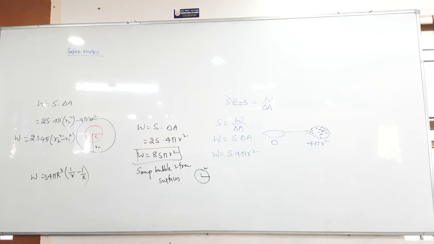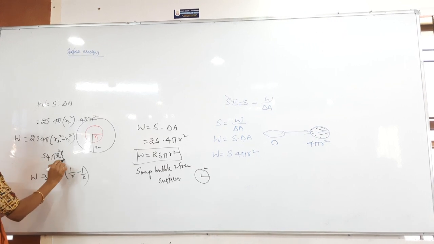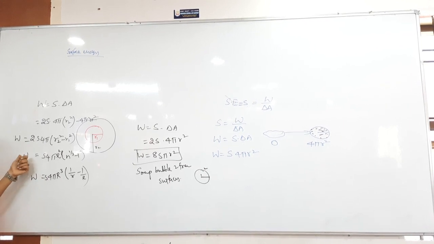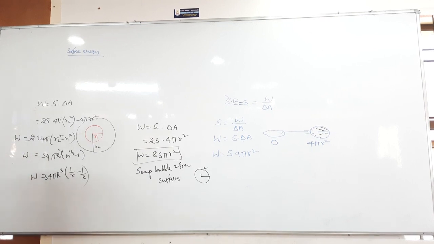Done anybody? At least you have to get this answer: S into 4 pi capital R square into n power 1 by 3 minus 1. At least this one you have to get. Yes, you got that? How many of you got? Raise your hands. 1, 2, 3. Good, very good. 4, 5. Good. See that, I will explain that.